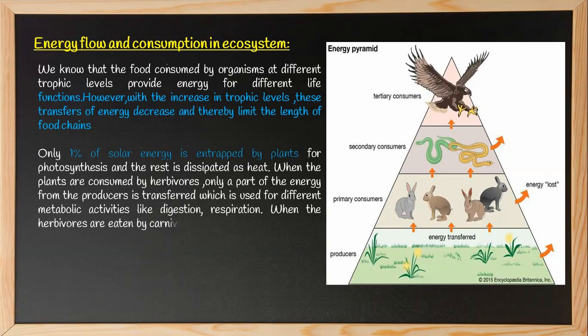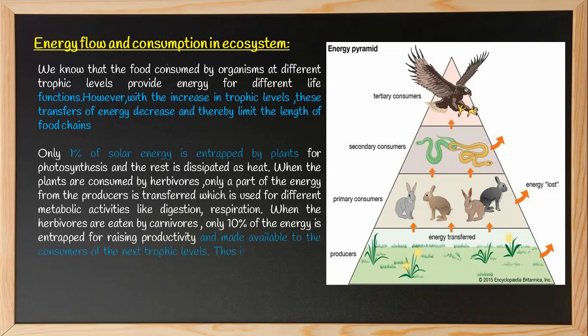Now let us see what is written. Only 1% of solar energy is entrapped by plants for photosynthesis and the rest is dissipated as heat. When the plants are consumed by herbivores, only a part of the energy from the producers is transferred, which is used for different metabolic activities like digestion and respiration. When the herbivores are eaten by carnivores, only 10% of the energy is entrapped for raising productivity and made available to the consumers of the next trophic levels.